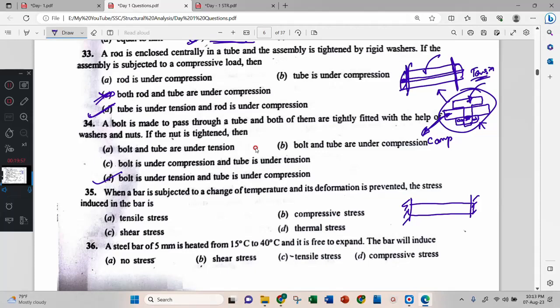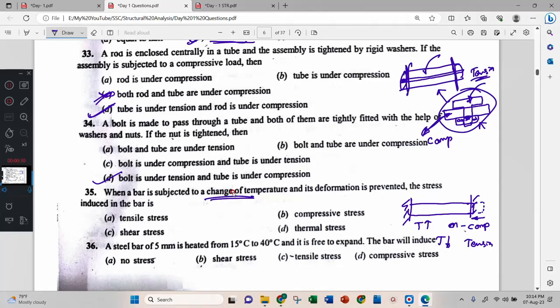See here, if the temperature increases, bar wants to expand, then the material, this support compresses. If temperature increases, material is in compression. Temperature decreases, then material is in tension.